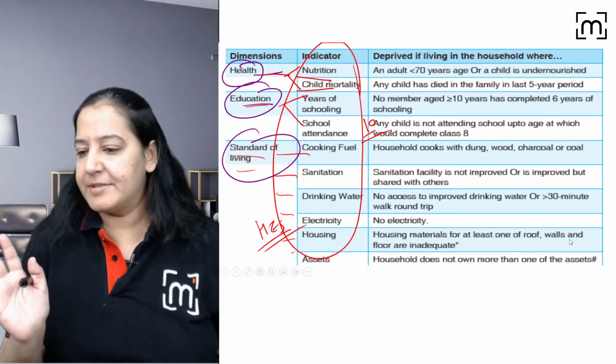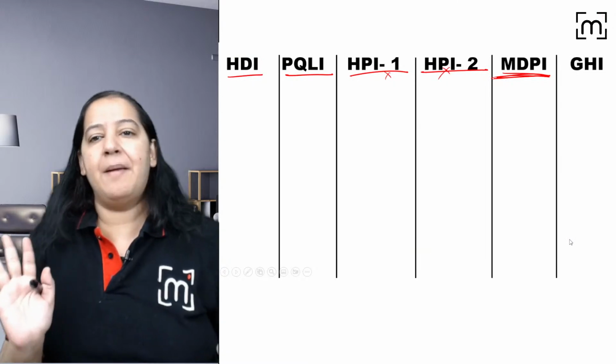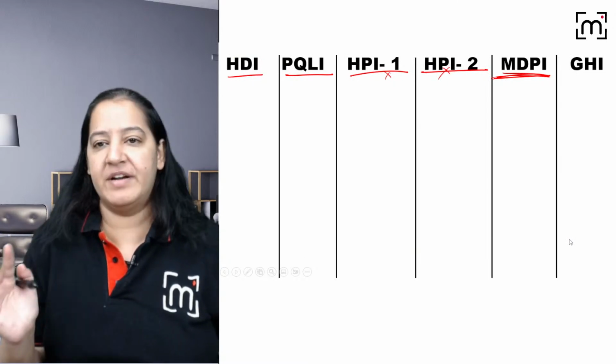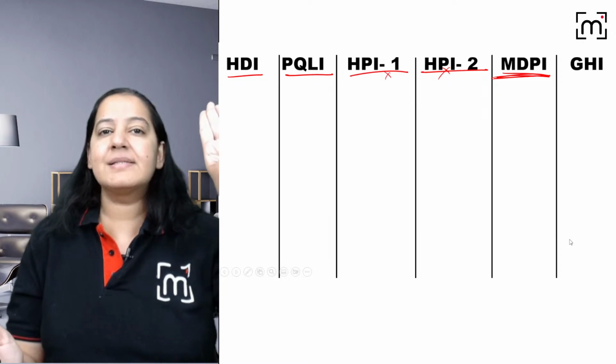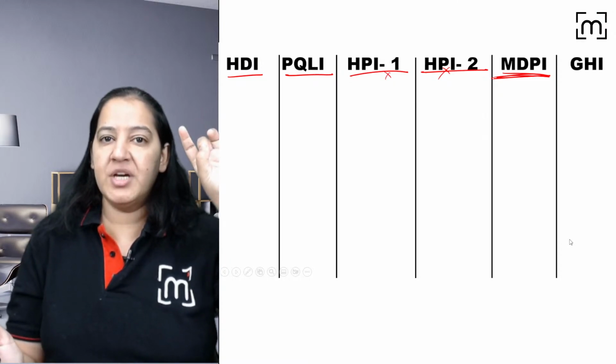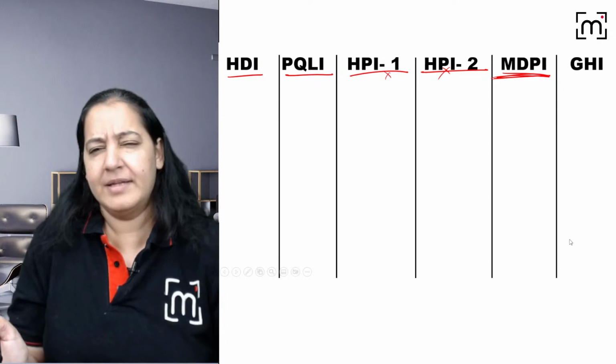Give me a thumbs up if you got it. You got it? So that is MDPI, multi-dimension poverty index. Here we take 3 dimensions: health, education and standard of living. That's it. Don't learn the indicators inside that.